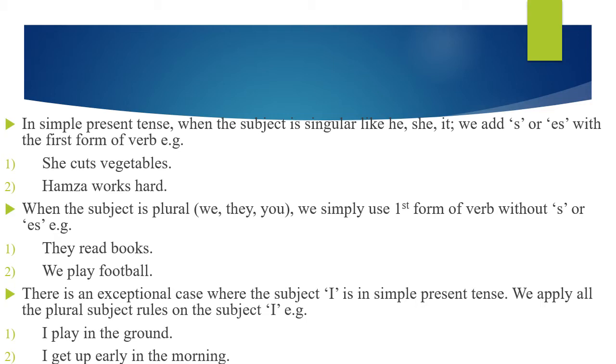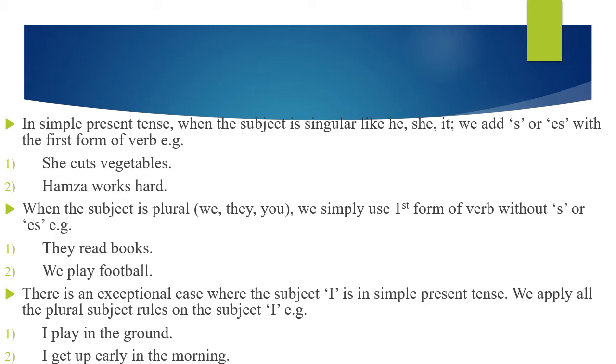With it, we do not add s or es. We simply use the first form of verb. For example, we say I go to school, I keep my room clean, I love my parents, I work hard. Except I, only except I. With all the other singular nouns, we add s or es with the first form of verb.